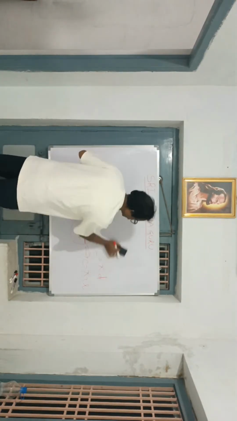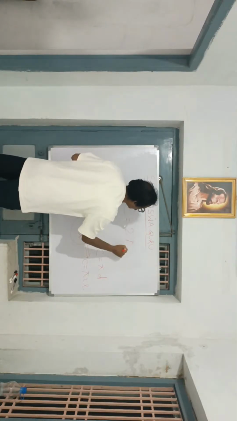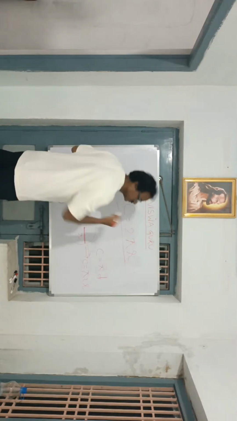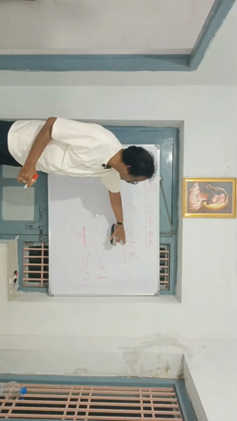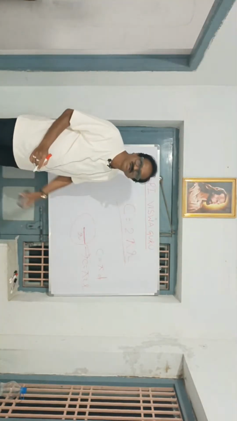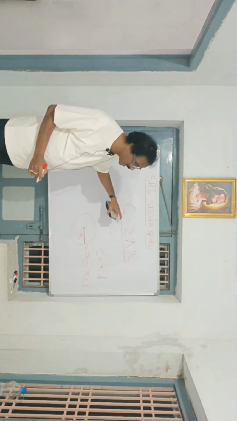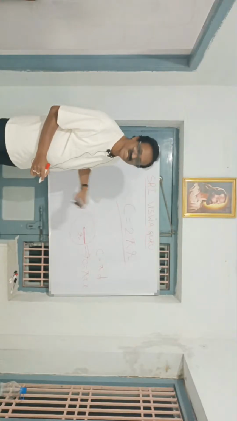That means if you substitute this value for D, then it implies C is equal to 2 pi R. Got it? This is the main important formula for plane geometry and for the circle.